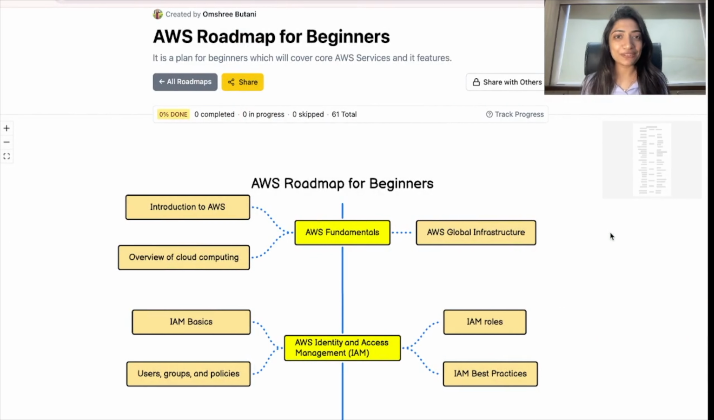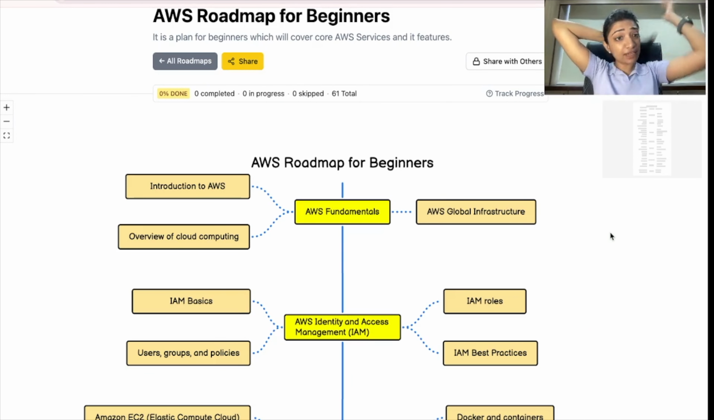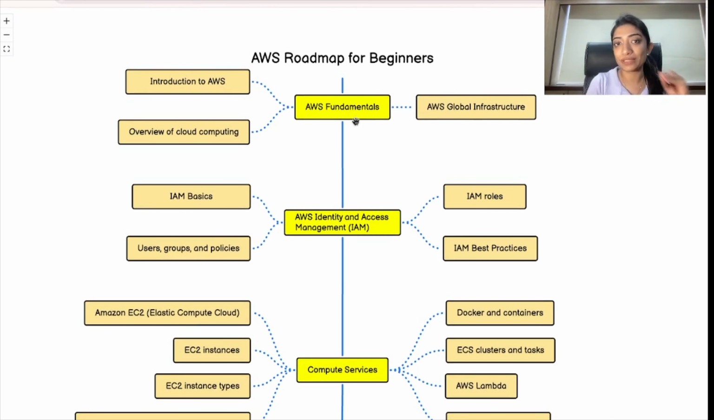So, are you ready for the roadmap? Okay, let's get started. So this is a roadmap specifically designed for beginners. You can see that it is a plan for beginners which will cover core AWS services and its features, right? And let's go through each and every step of this roadmap. First one is AWS Fundamentals.